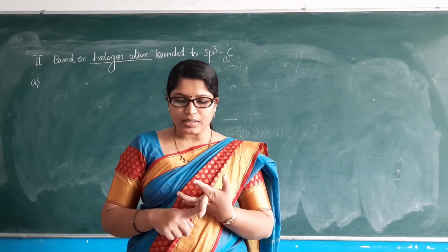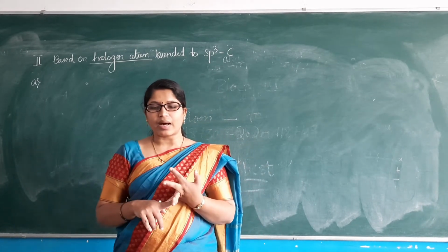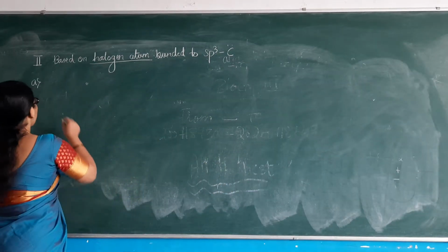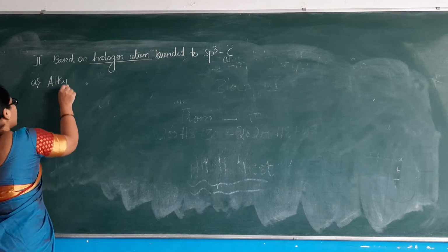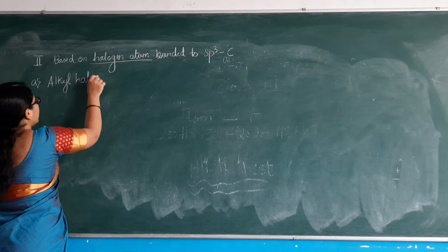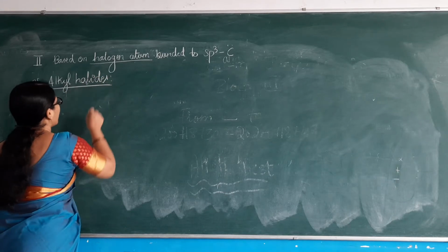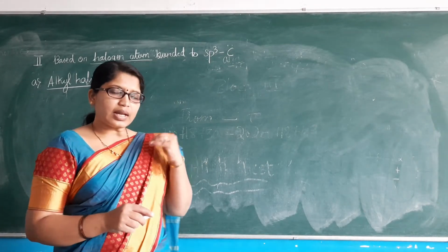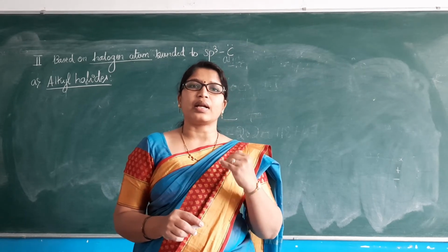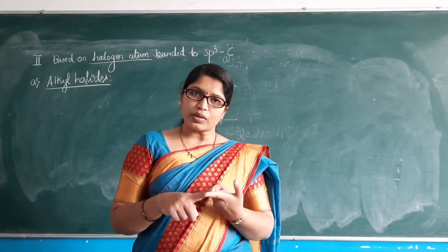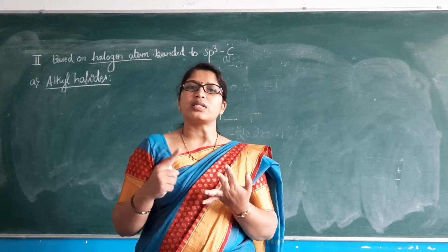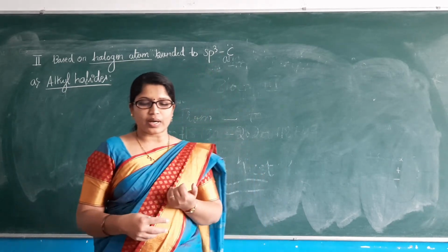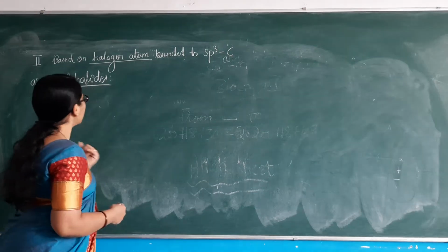Considering alkyl halides, the first subcategory, it is very simple: the halogen atom is directly bonded to the sp3 hybridized carbon. Here we can further understand what type of carbon it is. We know that primary, secondary and tertiary carbons exist, so based on these we also have subcategories of alkyl halides.